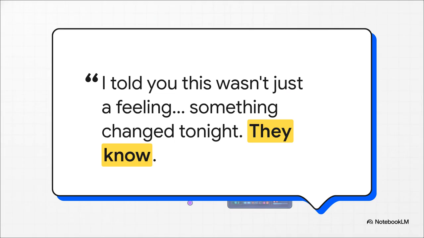Now just listen to the nuance in this line. This was generated from a prompt for an argument scene. Pay attention to the delivery. You can actually see the subtle tension in the facial muscles, the natural way the actor blinks, even the slight tightening of the jaw. It's not just spitting out words, it's delivering a performance. That's a level of emotional realism we just haven't seen from AI before.